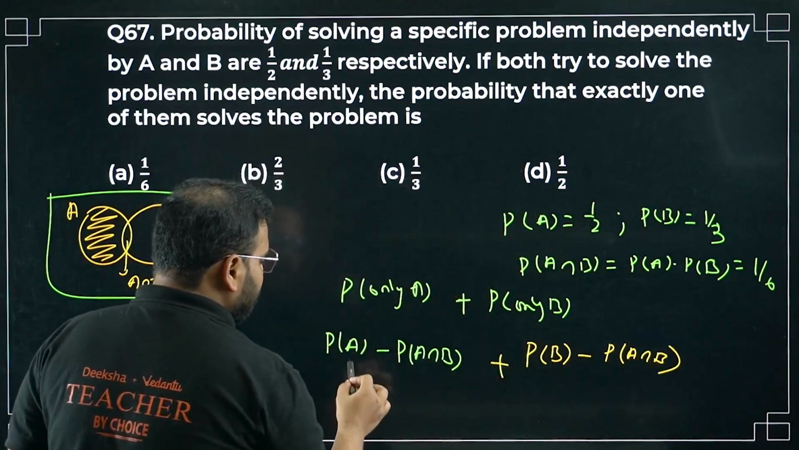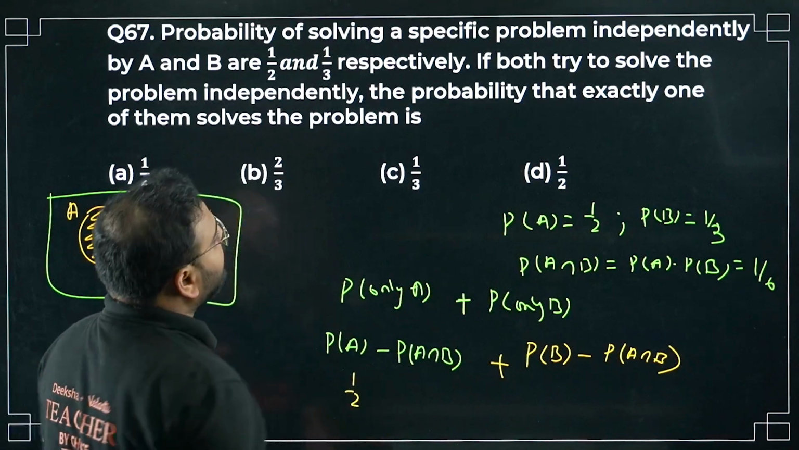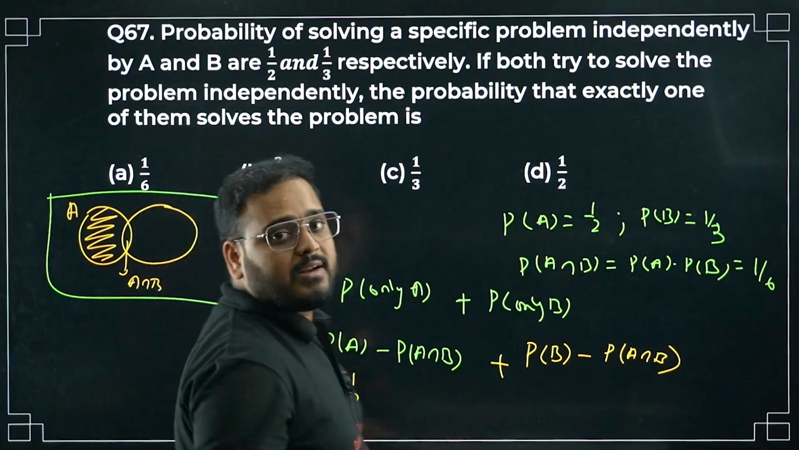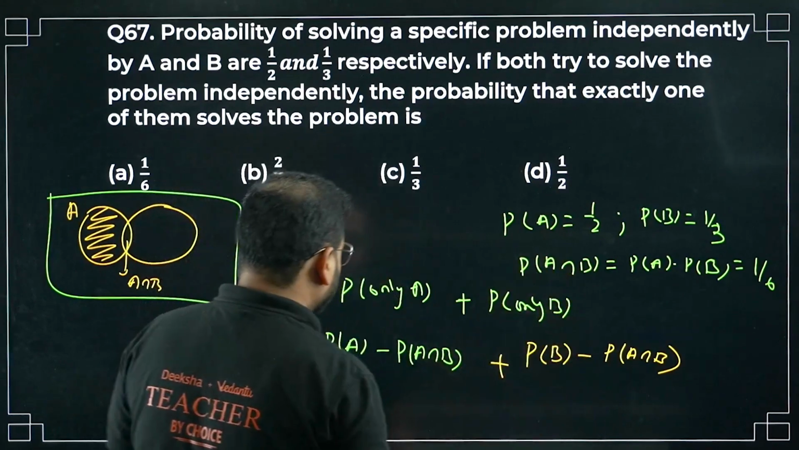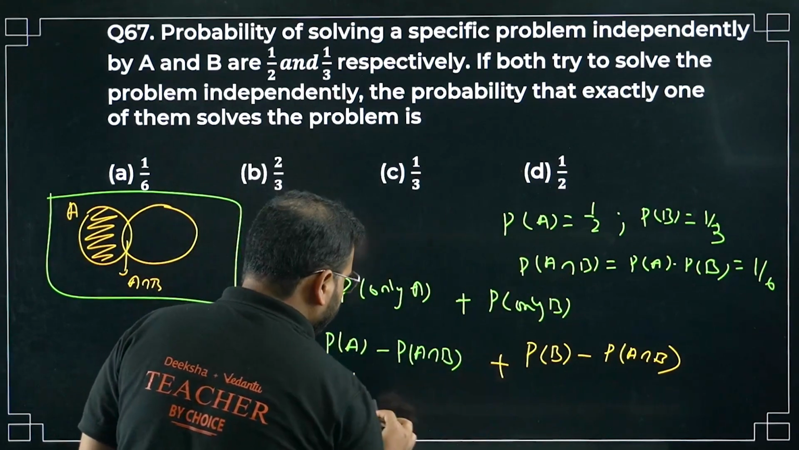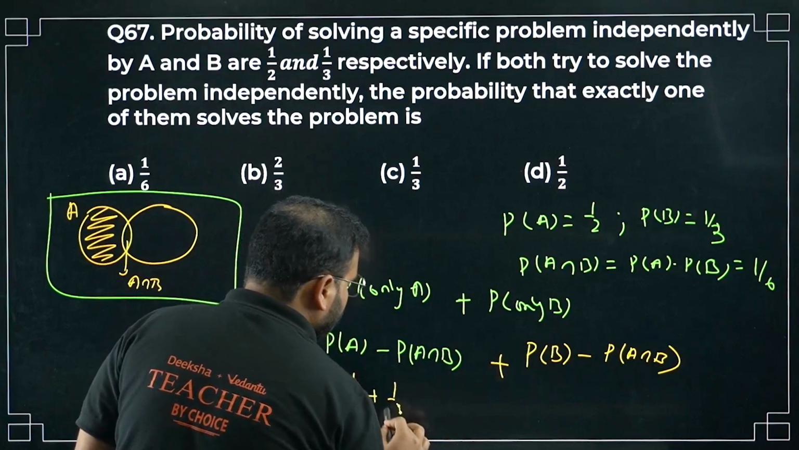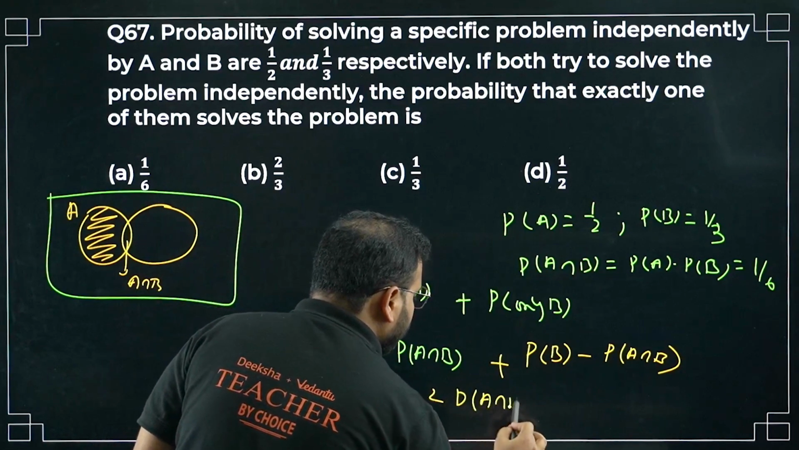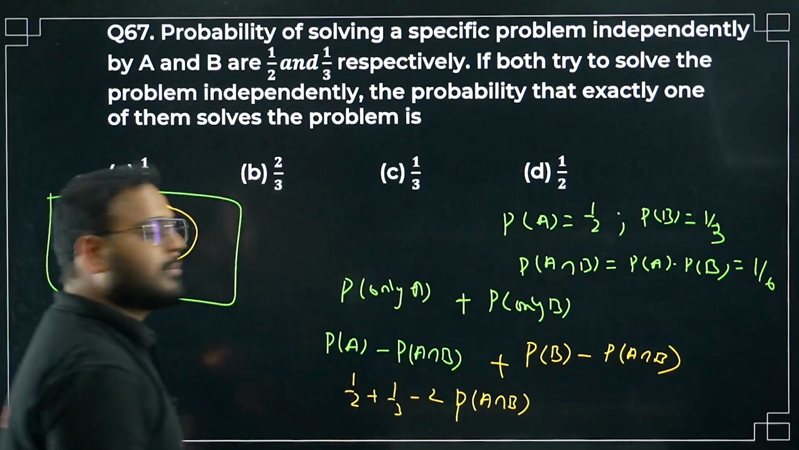So what do I have? P(A) is going to be 1 by 2. They have given it already over here. Please check. And P(B) I write here as plus 1 by 3. And write here minus 2 times P(A intersection B). This is right.